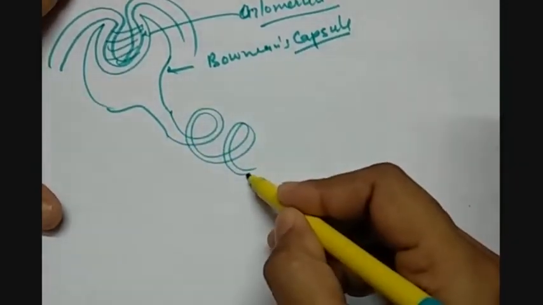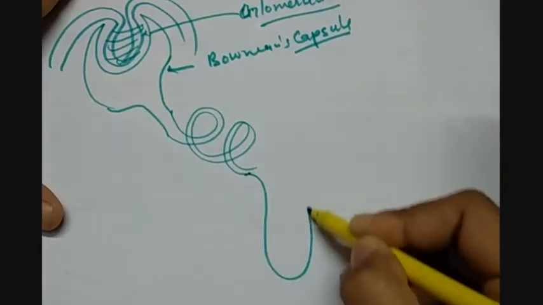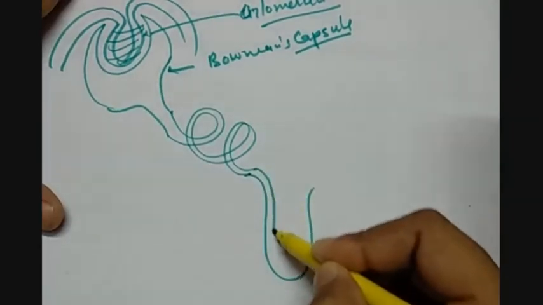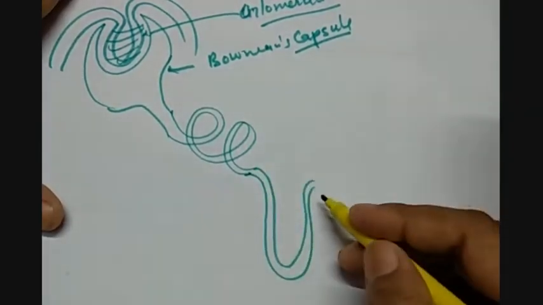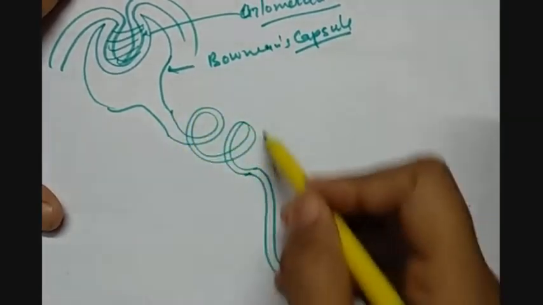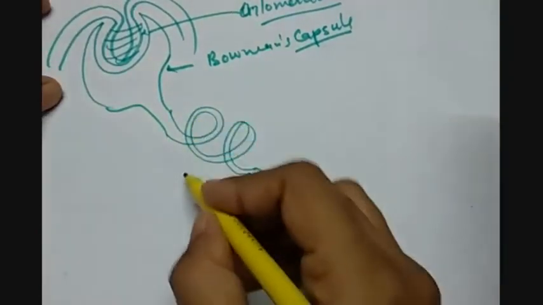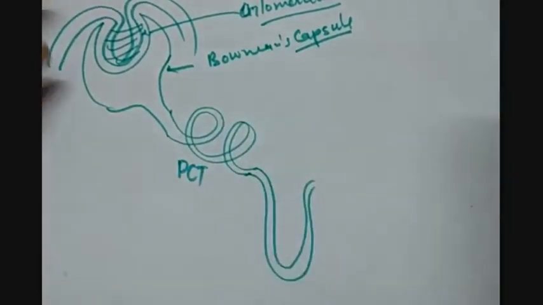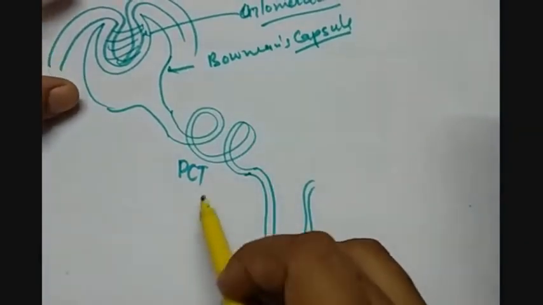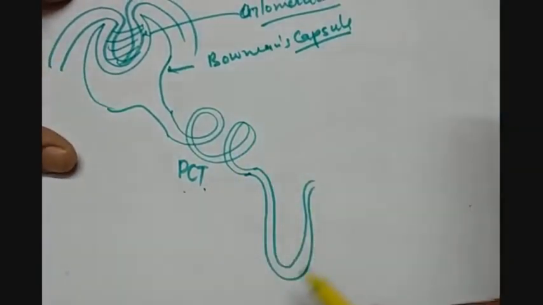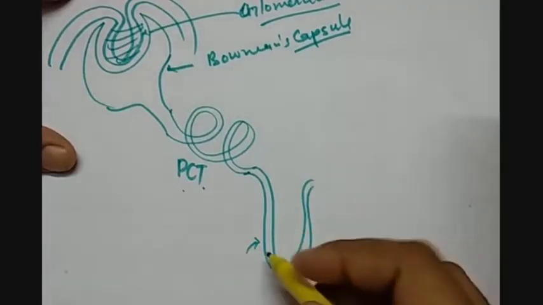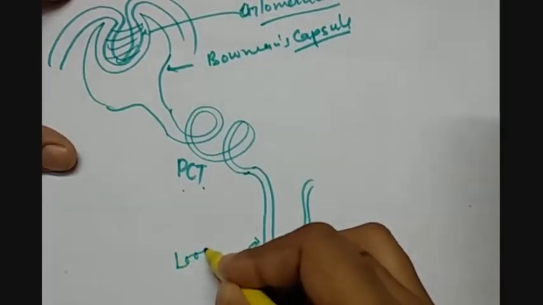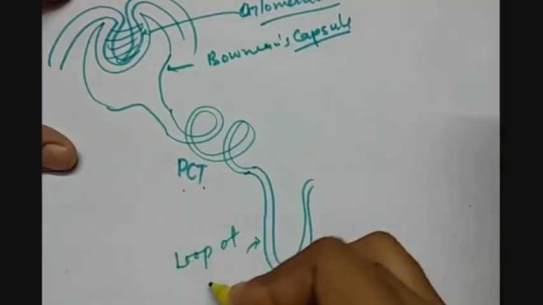Then we have a U-shaped part of the convoluted tube. So this convoluted tube which is near the Malpighian body is known as the PCT, or proximal convoluted tube. Then we have this U-shaped tube which is called the loop of Henle.